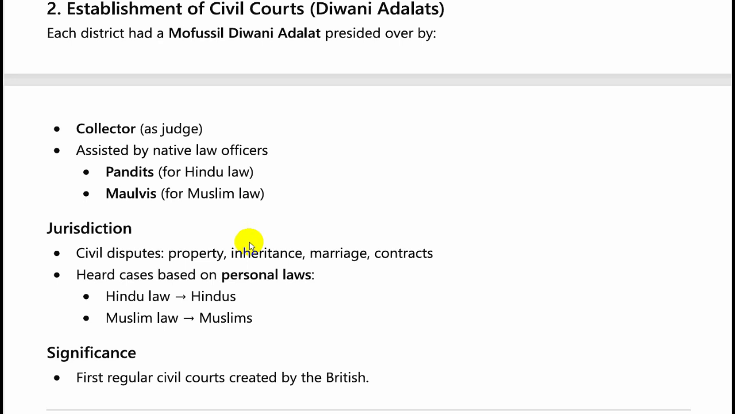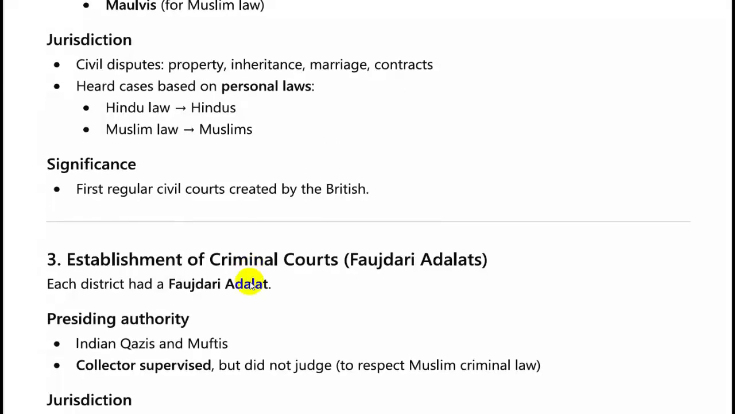Hindu personal laws were used to hear cases related with Hindus, and Muslim law was used to resolve the disputes of Muslims. So personal laws were used to hear cases, civil matters. So the first regular civil courts created by the British was through the Judicial Plan of 1772. This was also known as the Warren Hastings Plan of 1772.